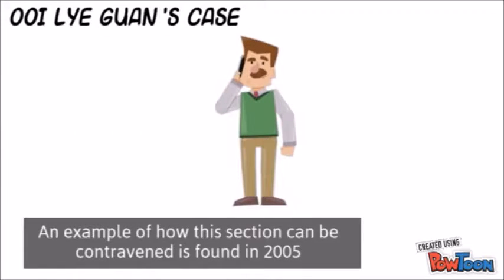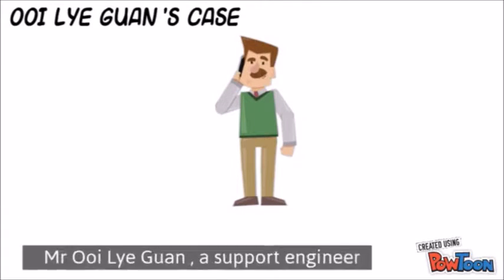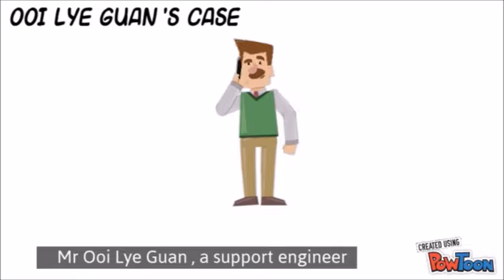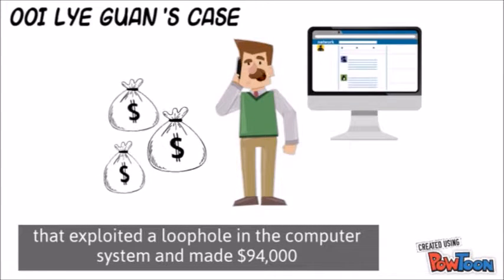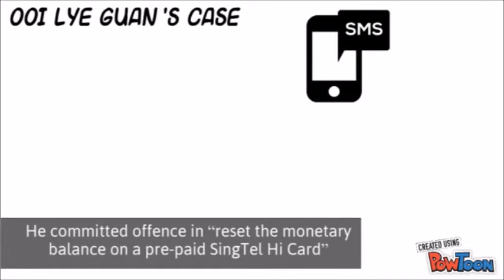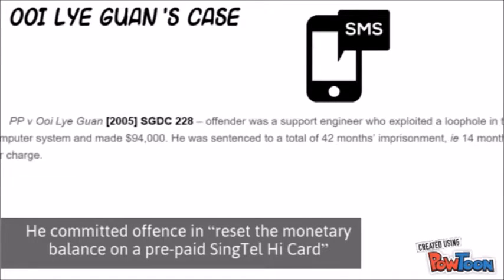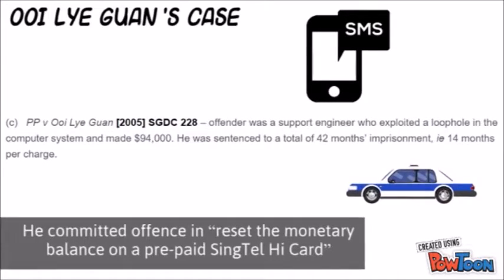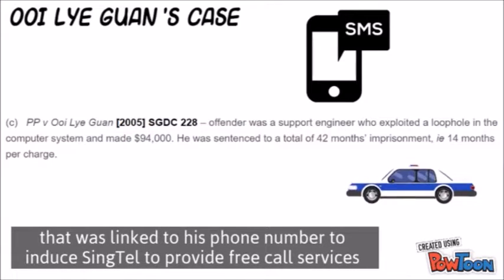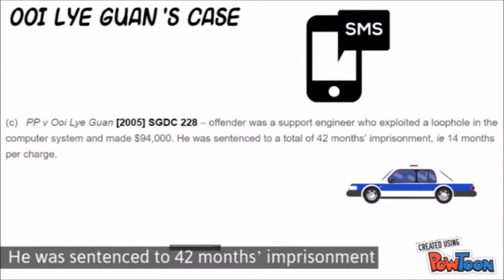An example of how this section can be contravened is found in 2005. Mr. Ui Lee Kwan, a support engineer, exploited a loophole in the computer system and made $94,000. He committed the offense by resetting the monetary balance on a prepaid Singtel Hi!Card that was linked to his phone number to induce Singtel to provide free call services. He was sentenced to 42 months imprisonment.